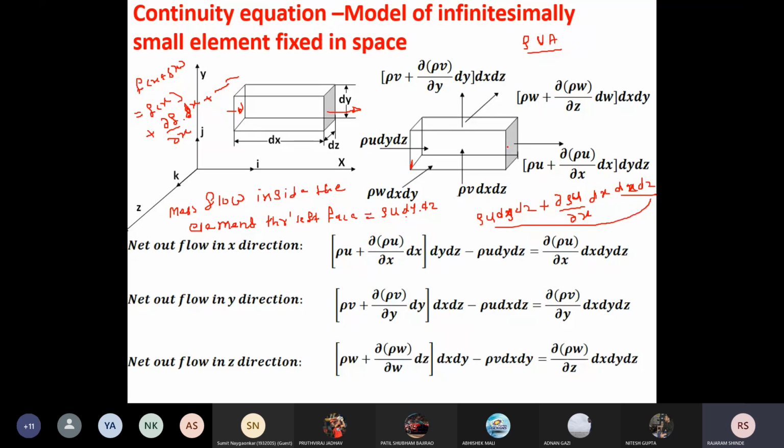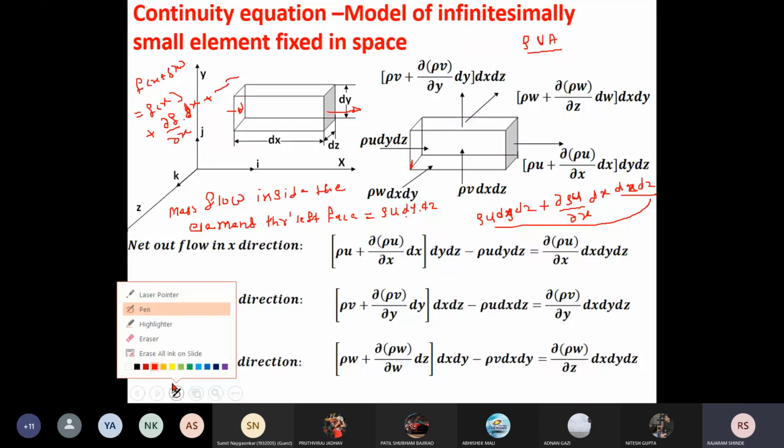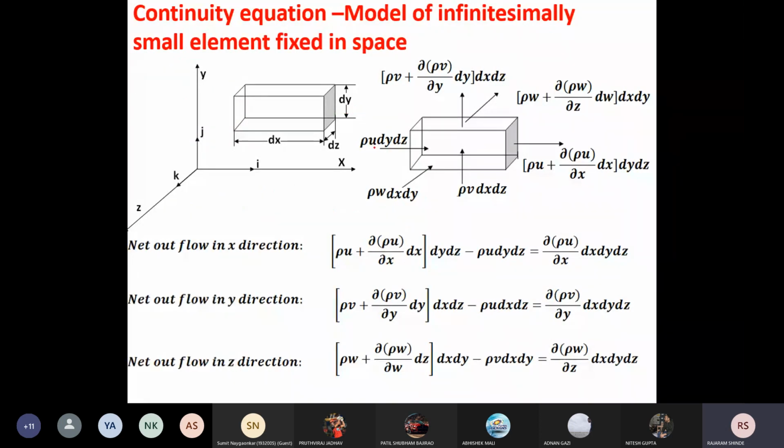In general I can write this as rho u plus the partial derivative of rho u with respect to x into dx, whole bracket into dy dz. Here I have taken dy dz common from these two terms.